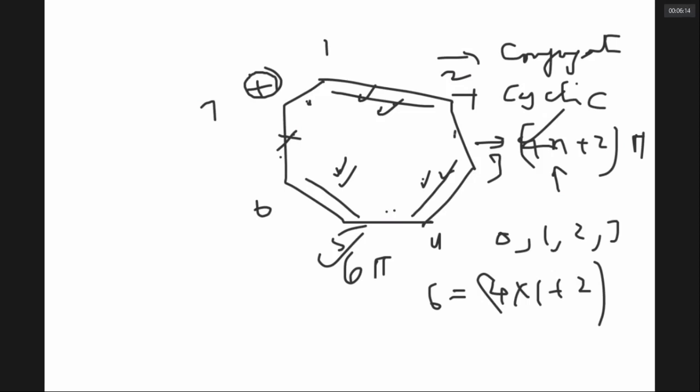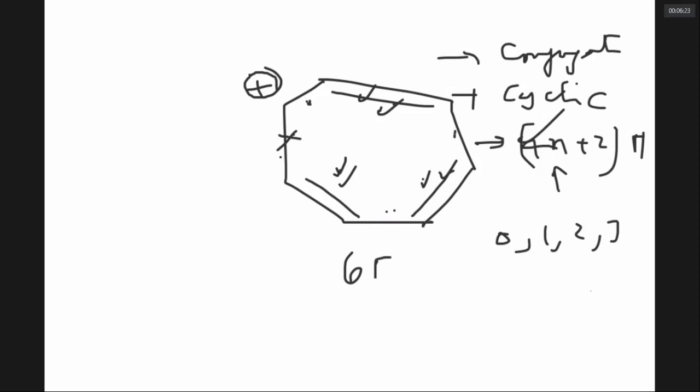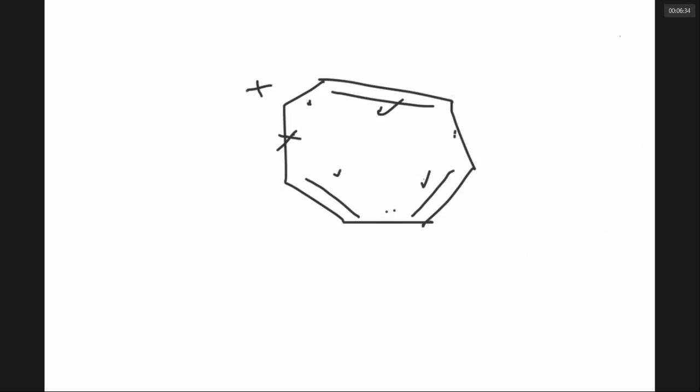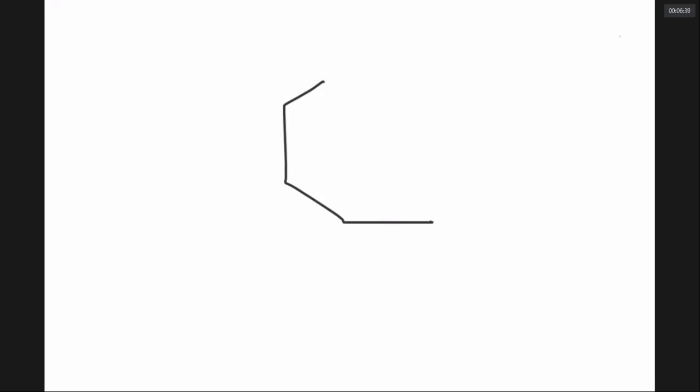What is conjugation, sir? Conjugation means double bond, single bond.